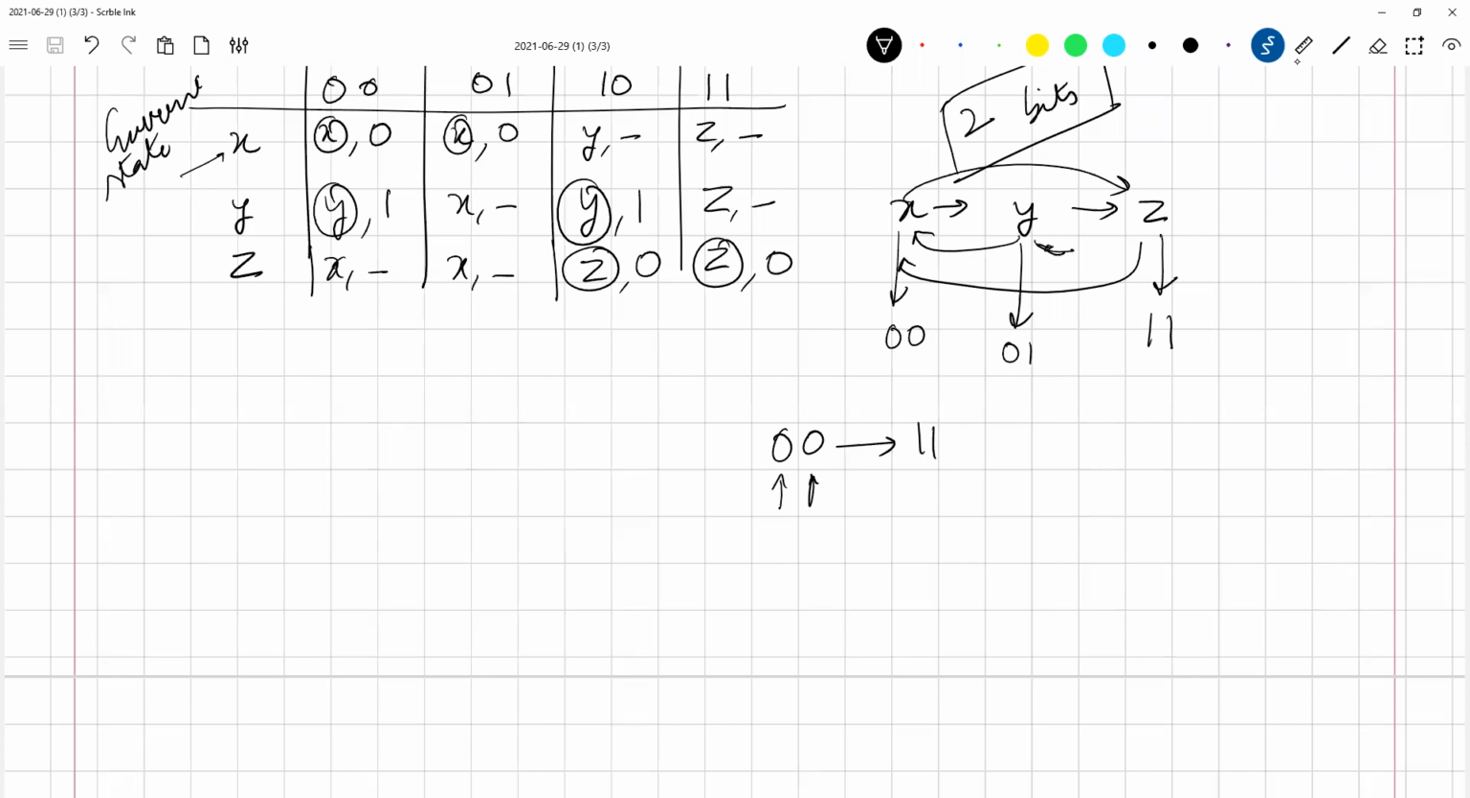Because I was following a certain sequence. The difference between X and Y is 1 bit. Y and Z is also 1 bit. If I had chosen 1 0, then the difference between Y and Z would have been 2 bits. Now if I go from 0 0 to 1 1, then 1 bit will change at a time. There is a possibility that from 0 0 it goes to 0 1.